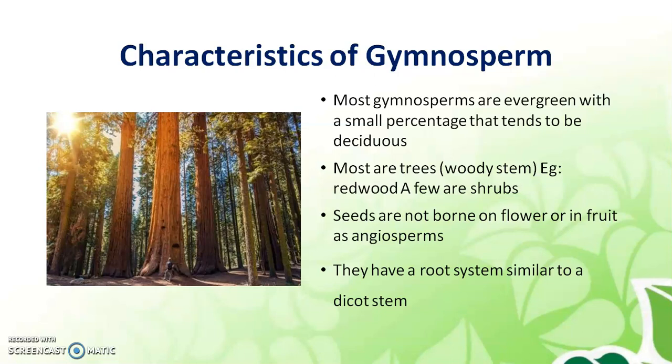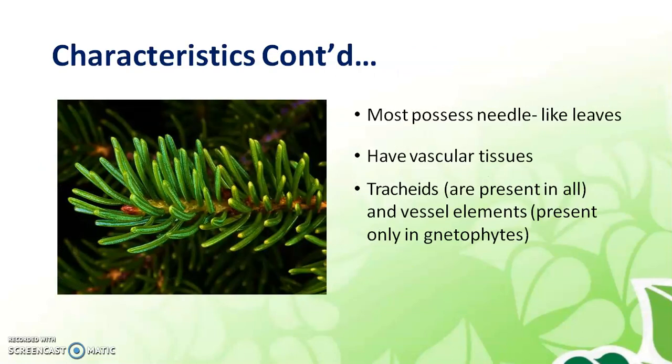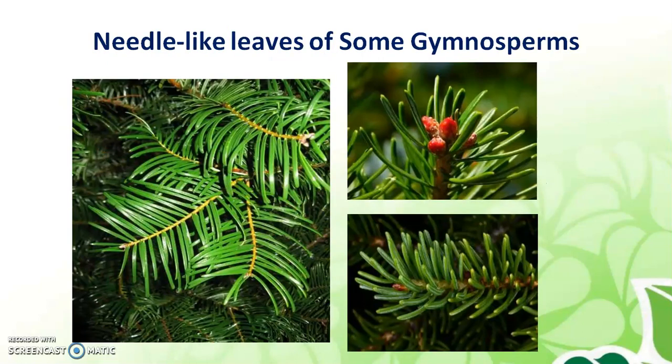They have a root system which is similar to dicots, that means a taproot system. Most possess needle-like leaves. They have vascular tissues, and in the vascular tissue, the xylem vessels are absent. These vessels are present only in gnetophytes. The needle-like leaves of some gymnosperms are shown here.